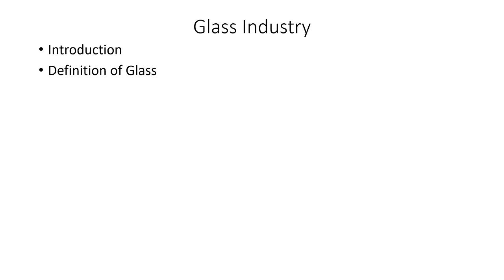This definition is given depending on the properties and composition of glass. So it is a mixture of alkali metal silicates, heavy metal silicates, and alkaline earth metal silicates, melted and then solidified without crystallization, meaning it is amorphous.